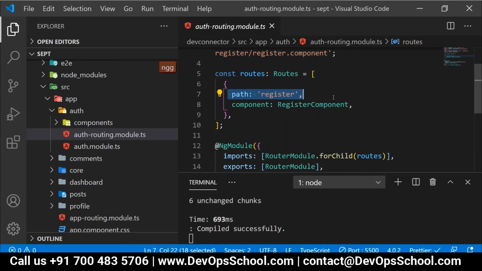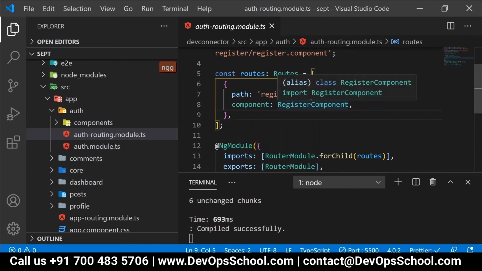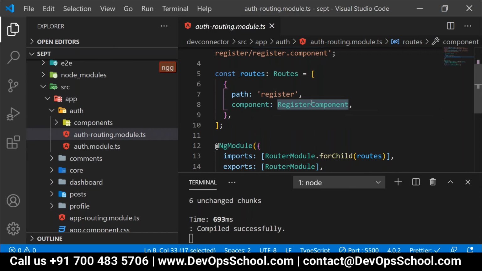Inside the auth module, /register will help you to load the register component. Clear, everyone? Sundar, I believe now I answered your question, correct?